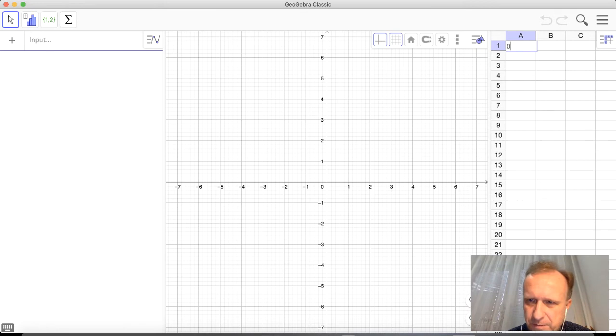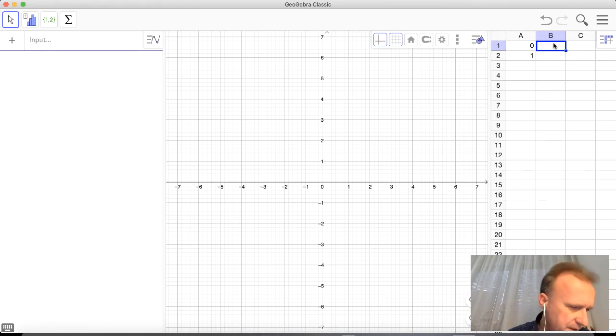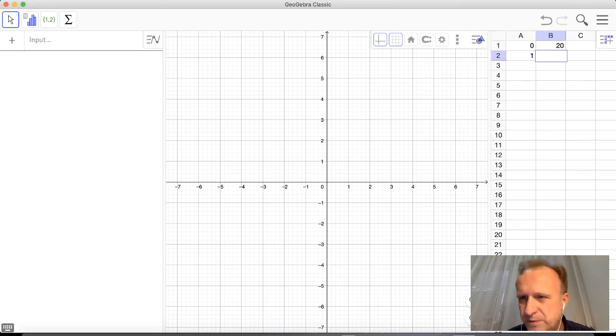Again, the first column will be devoted to the number of years, and here we should have the weight of the substance. The initial weight of the substance was, as far as I remember, 20 grams. So this is what we started with, and then each subsequent year we should have the following formula.